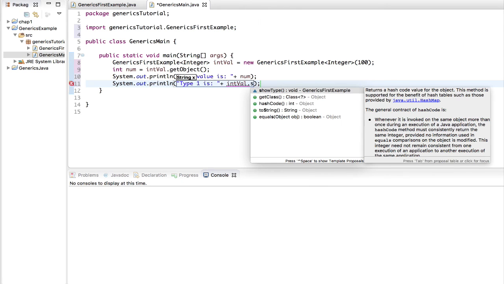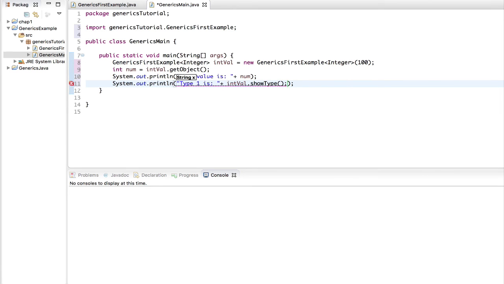System.out.println, type 1 is, this will be intVal, and I'm going to get the showType method, and I'm good to go. Is there a problem?